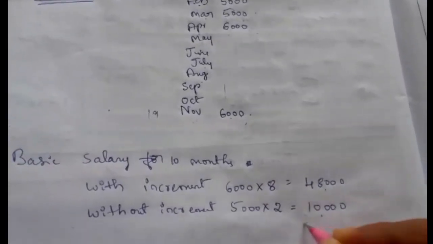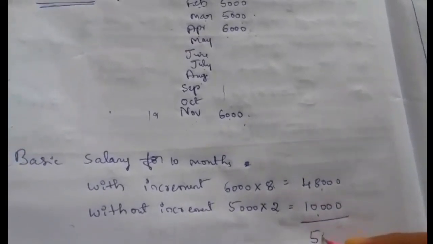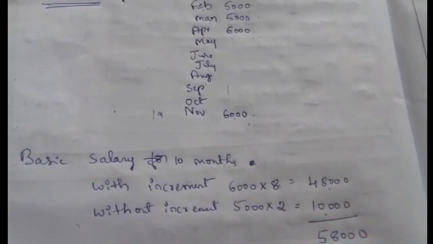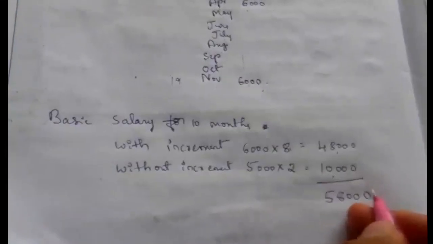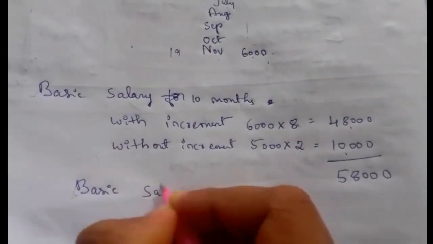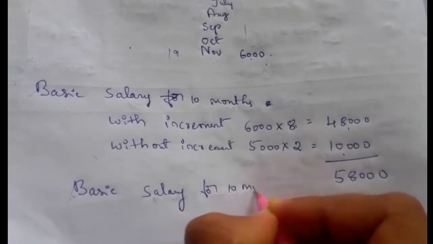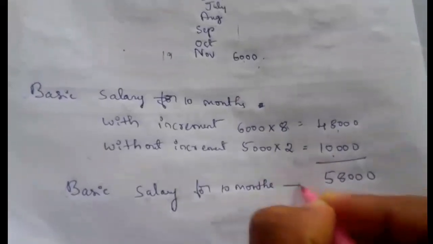So his total basic for 10 months, 8 plus 2, is 58,000. This is the basic salary for 10 months.